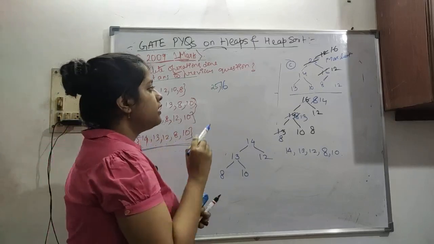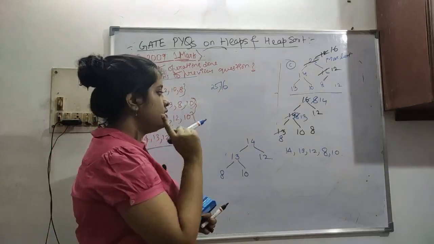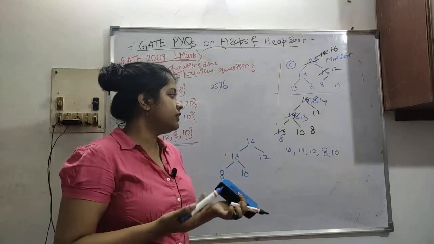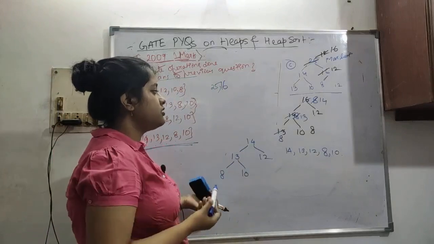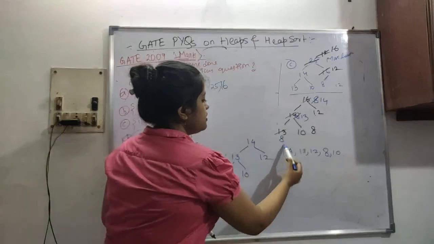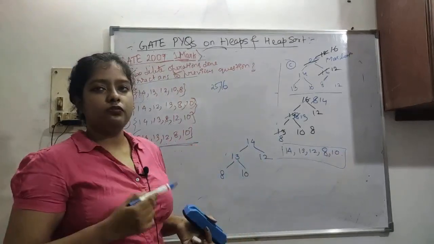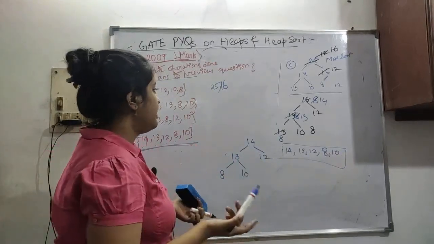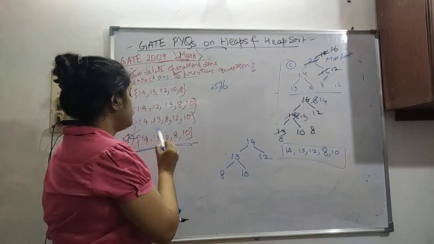So what we did, we did two deletion operations, then just did the max heapify function. You are basically asked to find out what the array will look like after two deletions. So here the option is D.